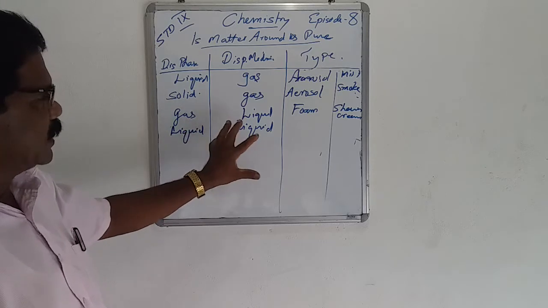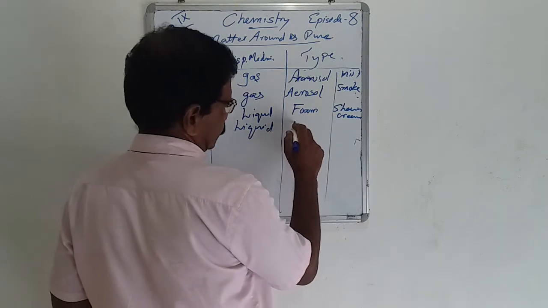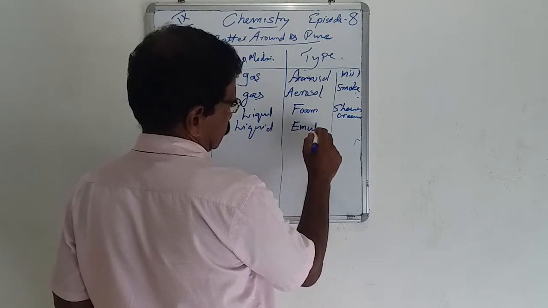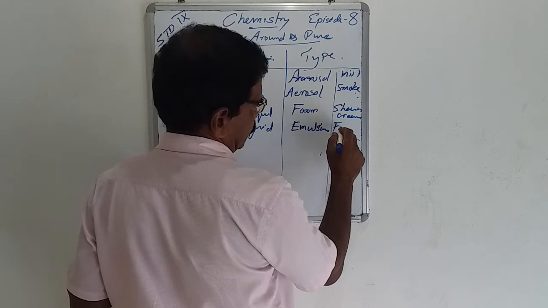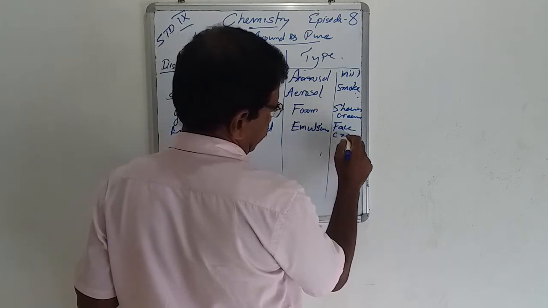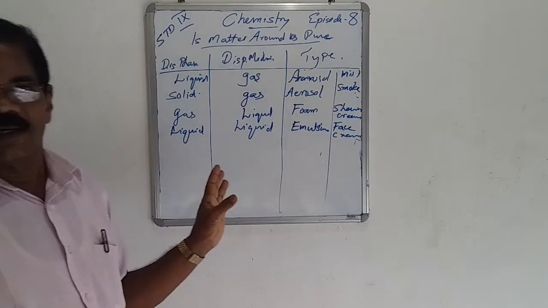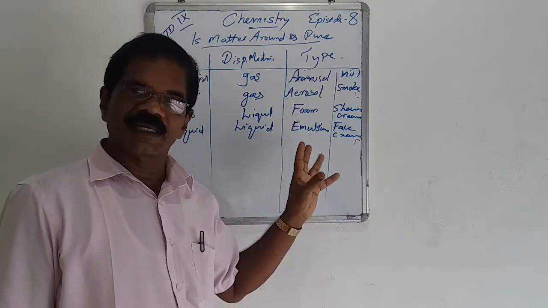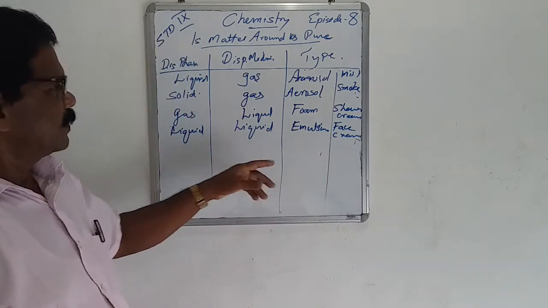Both are in the liquid state, and it is known as emulsion. An example is face cream. Face creams, like Fair and Lovely, are all emulsion type.